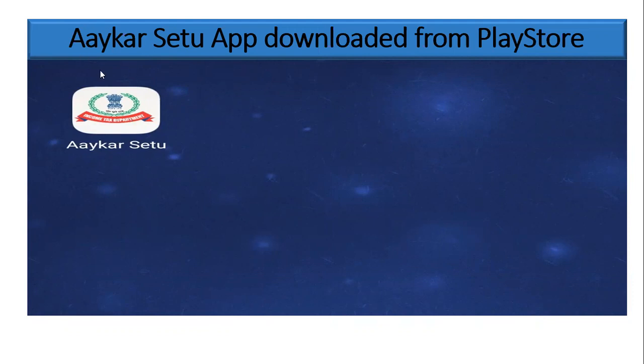You can see the screen, Aikar Sedu app. This is the one the Income Tax Department has released 2 days back. You can download it from the Google Play Store. Once you download it from the Play Store, this icon will be visible in your mobile.